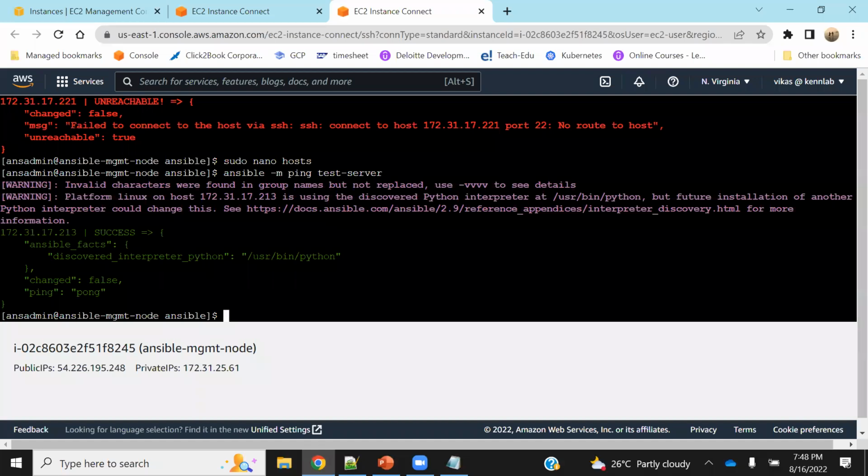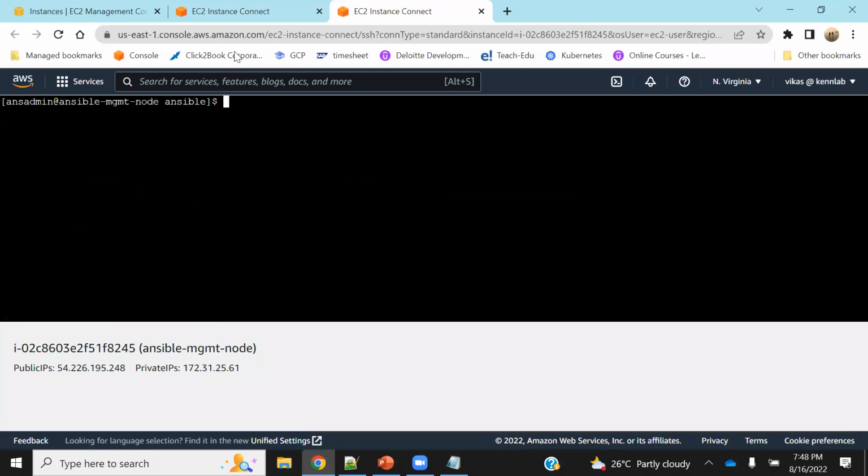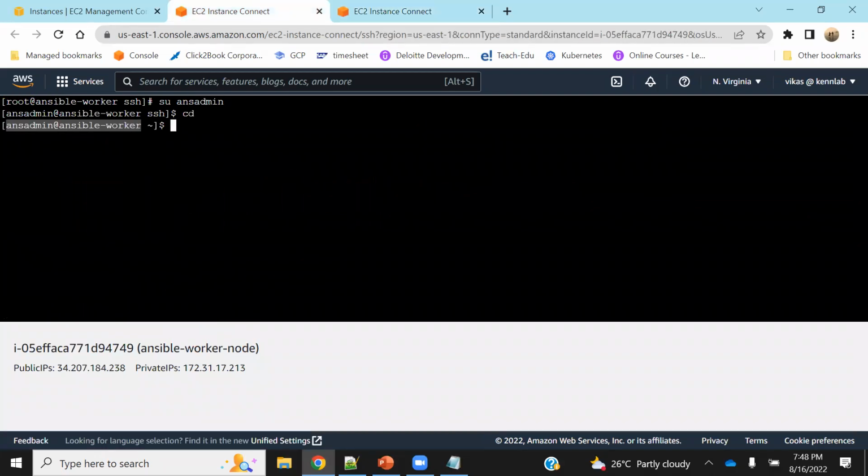Okay, fine. So this is my management node, or my master node, and I am able to connect to my worker node. Let me clear all these things. Now, in this folder, PWD, this is home and admin. Where am I? In my worker node. Now, let me say I want to do something on my worker node.